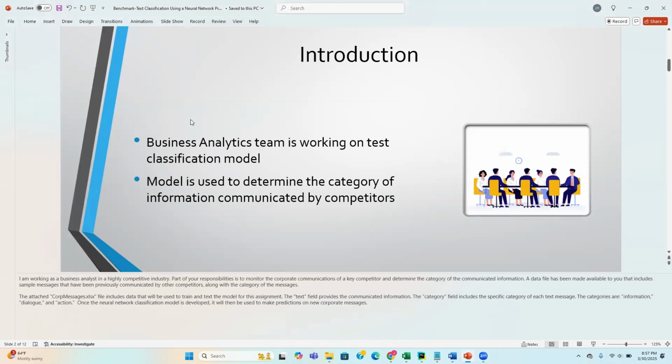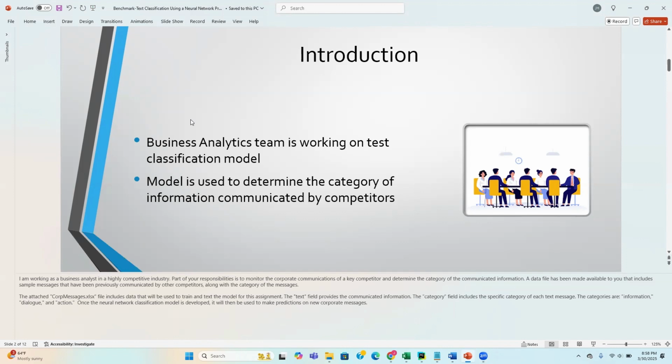So, for some introduction and background, I'm part of the business analytics team, and we are in a highly competitive industry. Part of our responsibilities is the task of monitoring the corporate communications of many of our key competitors, and we're looking to determine the category of information being communicated.